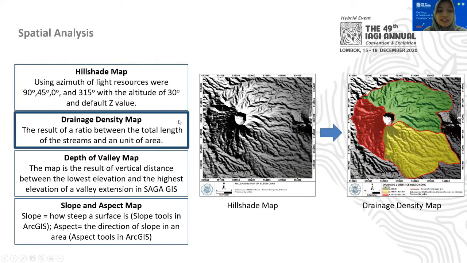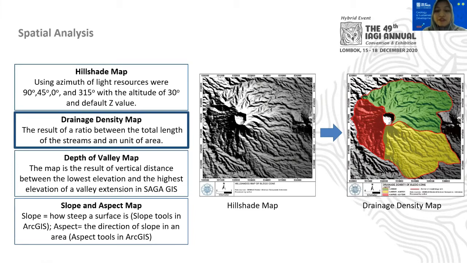And then the second is drainage density map. Drainage density map will show us the ratio between the total length of the stream in an area divided by the unit of an area. How did we get the drainage density map? First, we make the polygon in each unit, and then we calculate the total stream in an area of unit.